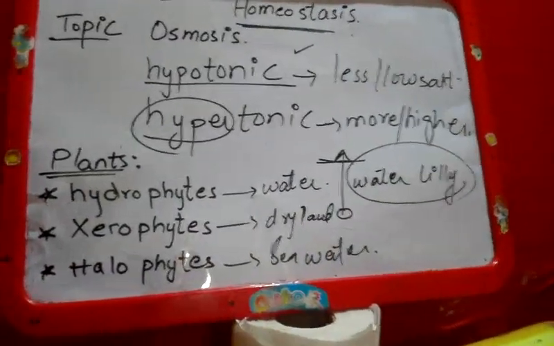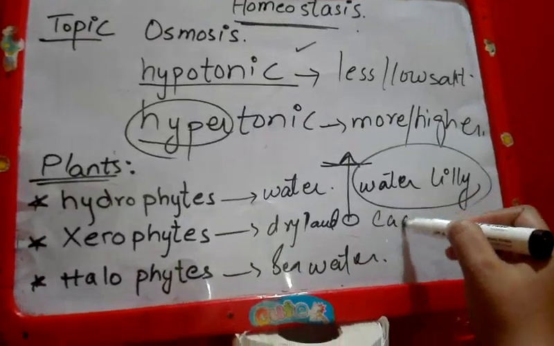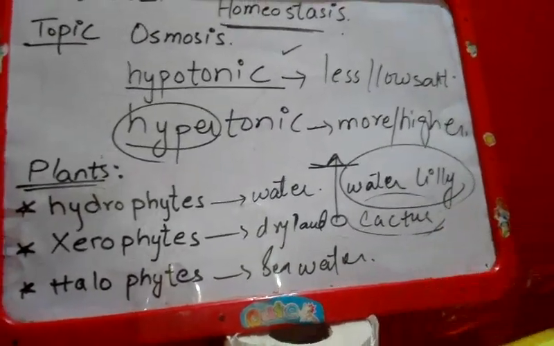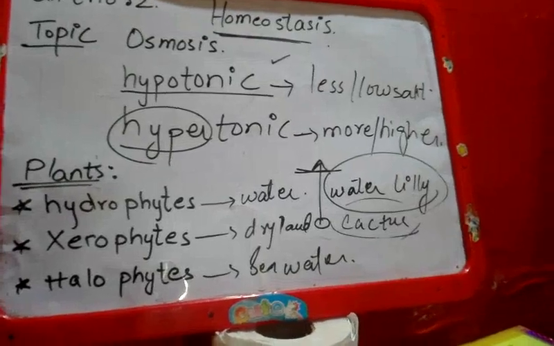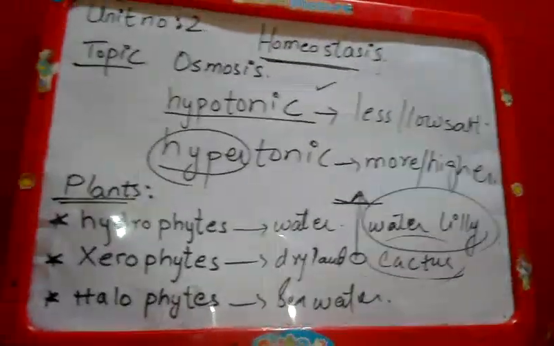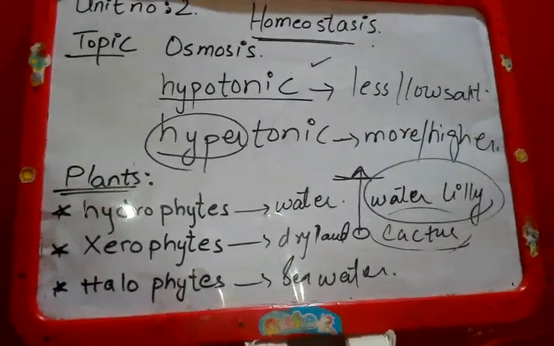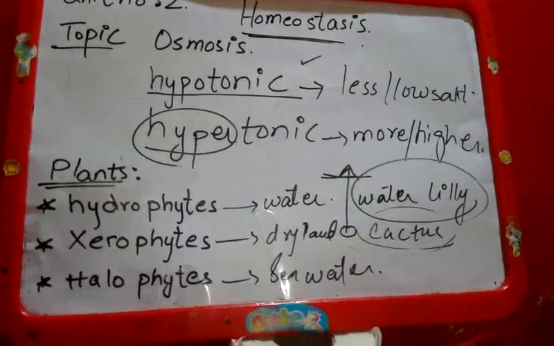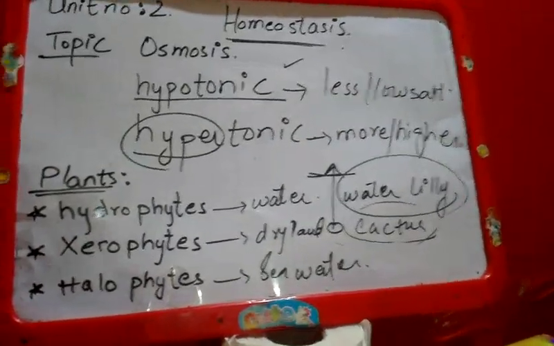Alright guys, and the examples of xerophytes are cactus plants. You may have seen cactus. It is available on the dry parts of the land where there are no signs of water, I can say. When there is no water at all, there grow the plants which are called xerophytes. Next to that are halophytes.